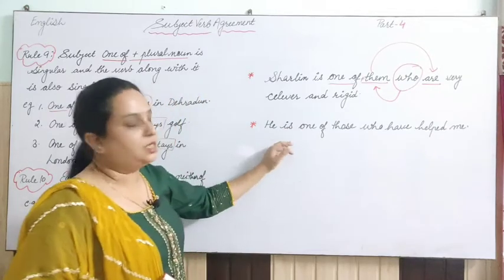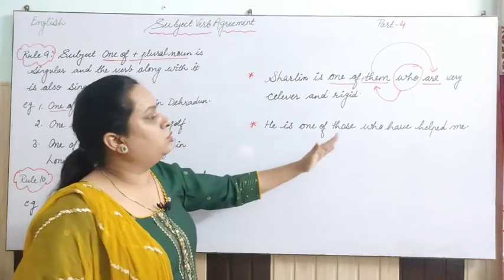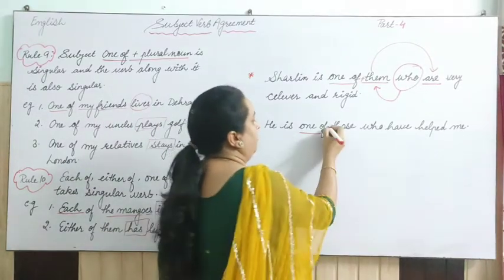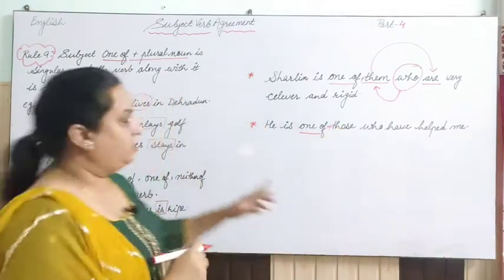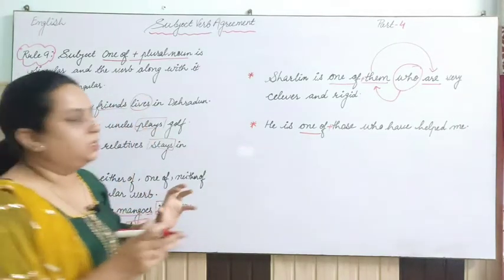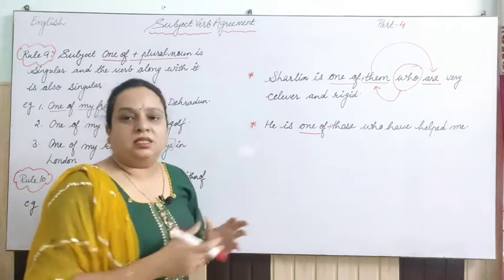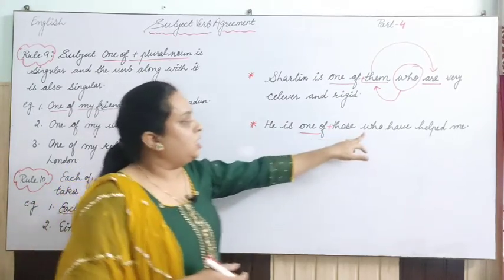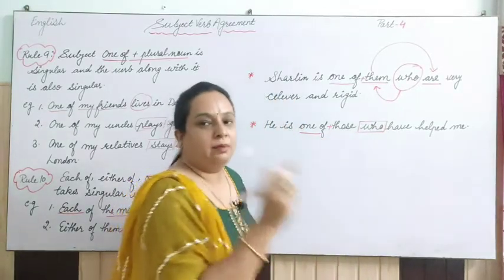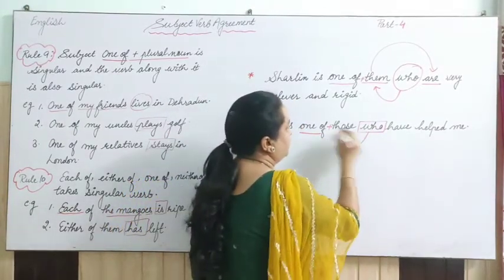Let's see one more example. He is one of those who have helped me. So one of plus a plural subject, we have read that we take as a singular subject, but here we have a relative pronoun who, and before who there is an antecedent.